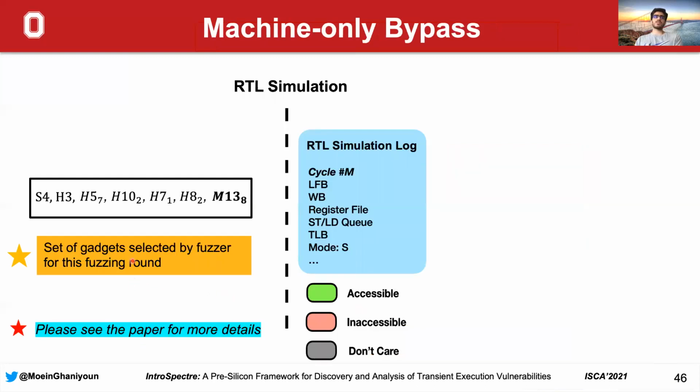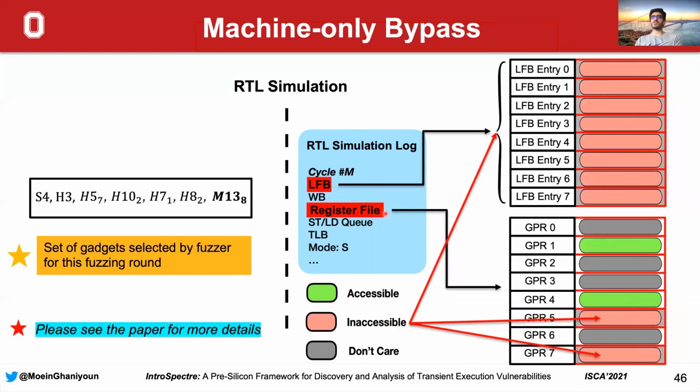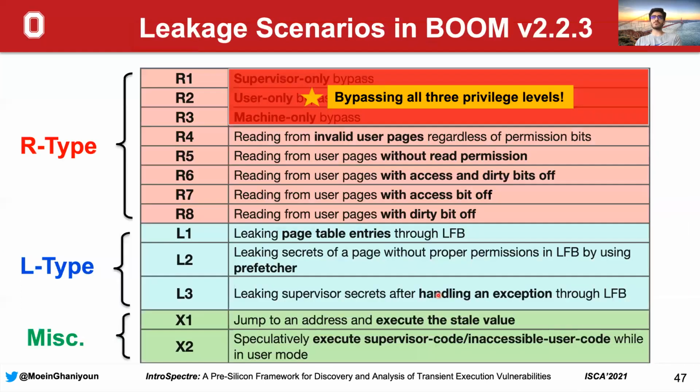So here are the gadgets selected by our fuzzer for this fuzzing round. These gadgets were run through the RTL simulator, and in the simulation log generated after this fuzzing round, we've been able to find security monitor secrets in both LFP entries and also the physical register file. So in this leakage case study, we've been able to bypass the physical memory protection guarantees of RISC-V systems in the BOOM processor, and we've been able to leak secrets from the security monitor memory in Keystone framework.